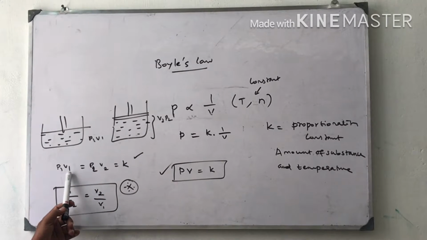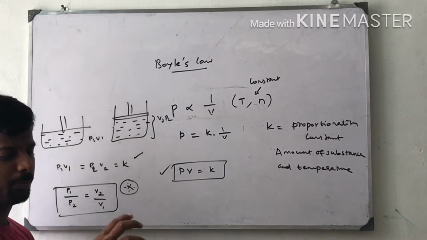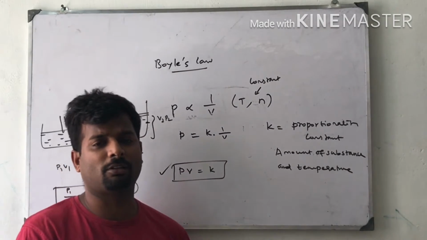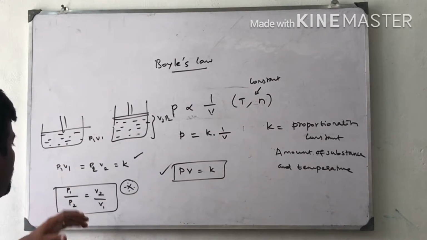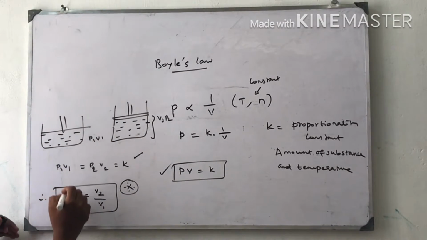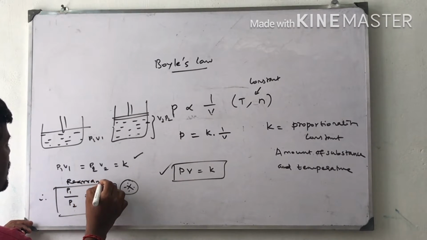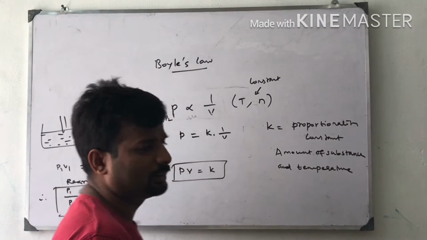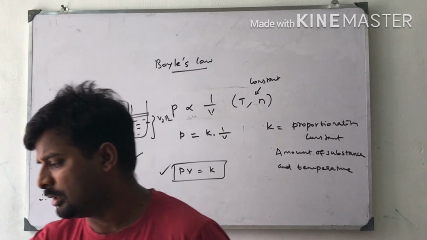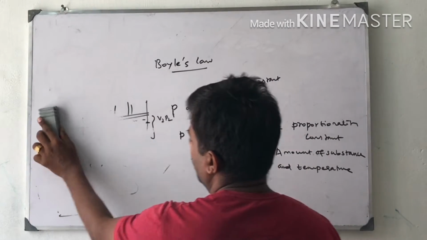On comparing, P1 V1 is equal to P2 V2 is equal to K, which means that as we expand volume, that much pressure will decrease. Therefore P1 by P2 is equal to V2 by V1. This is the definition and derivation of Boyle's law.